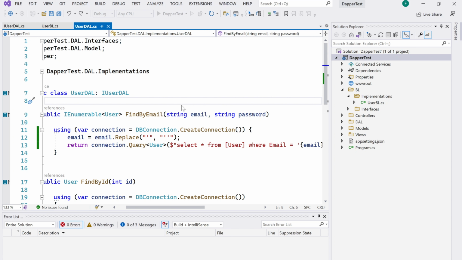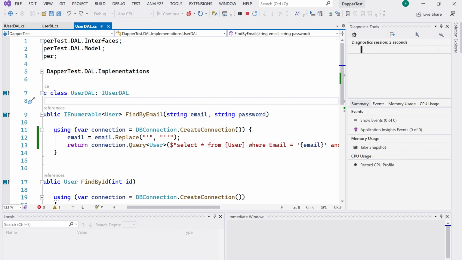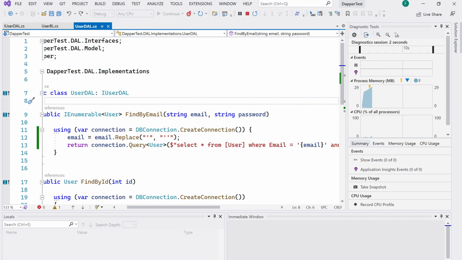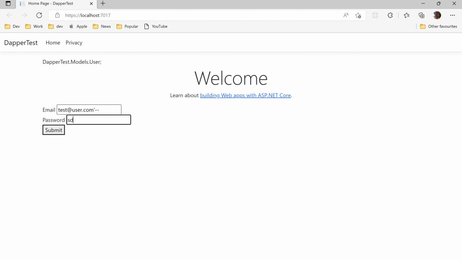But I do not recommend this way. Please do not use something like that. Use parameters. It's a better way. It's a more efficient way in terms of security and performance. Parameters are always better. So let's prove it's actually secure now. Test user dash dashes, executing.